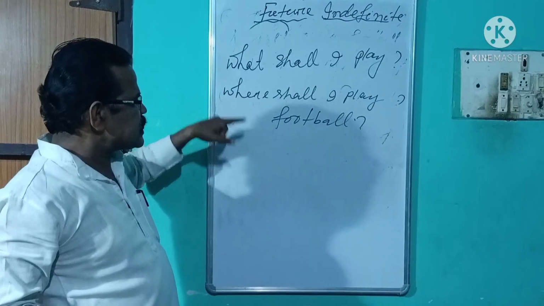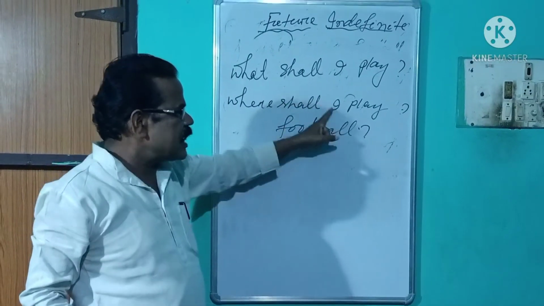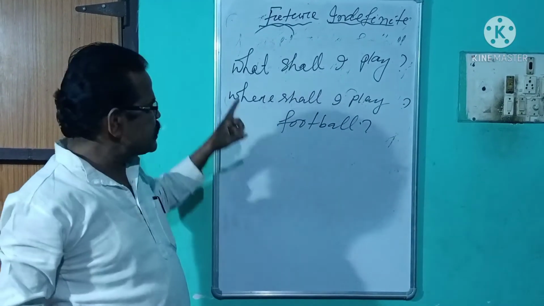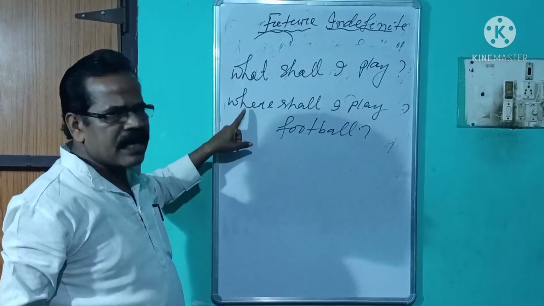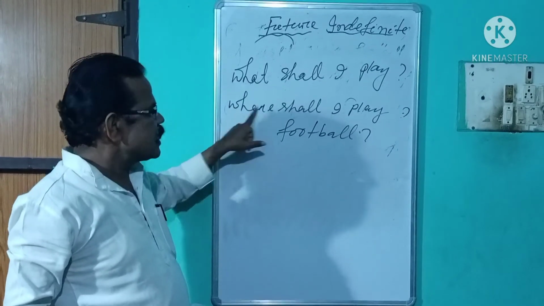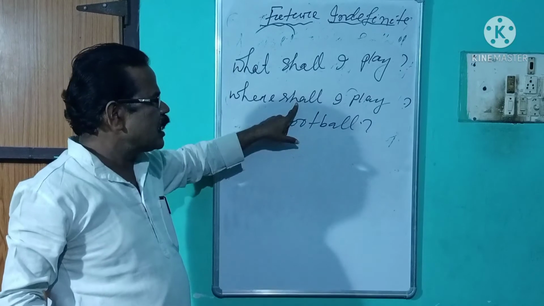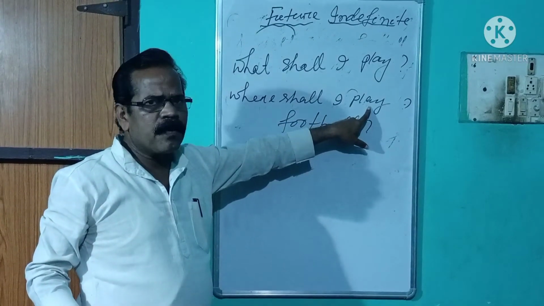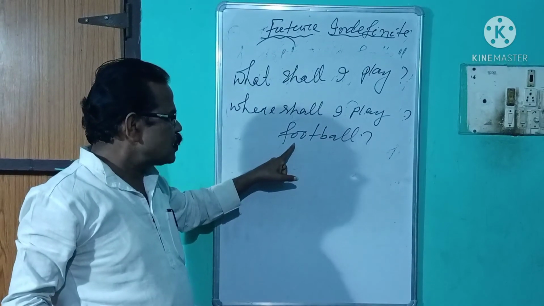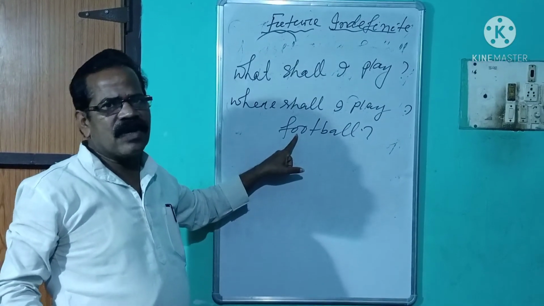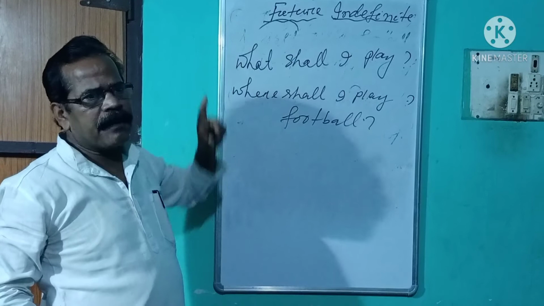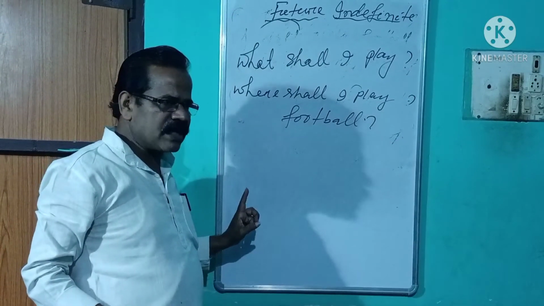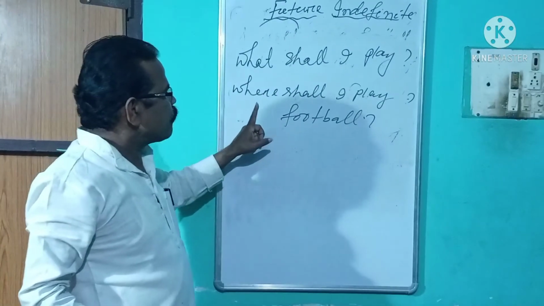Similarly, in the next sentence, where shall I play football, the structure will be first the WH word, next shall or will, next the subject and main verb 1, and also the object if an object is in the affirmative sentence. Okay, students, did you understand my point?